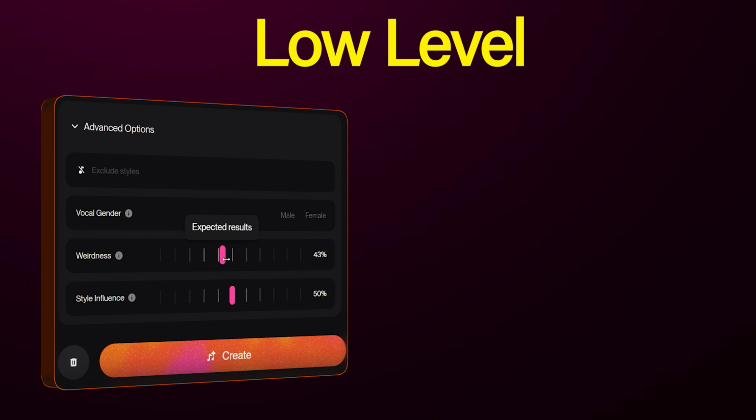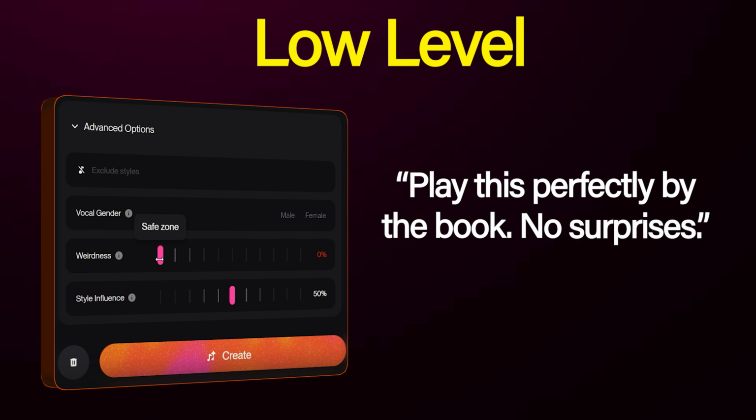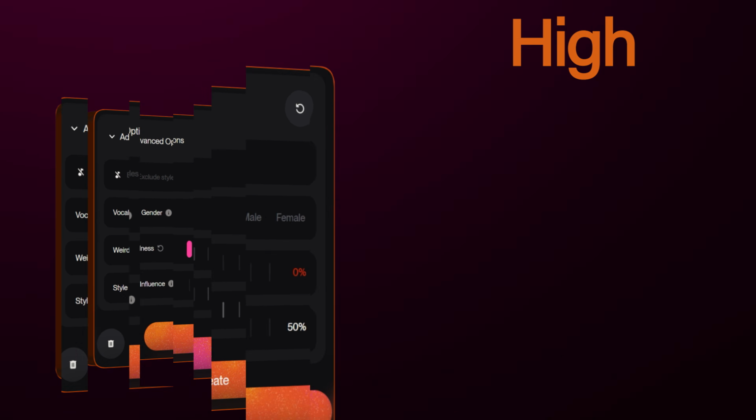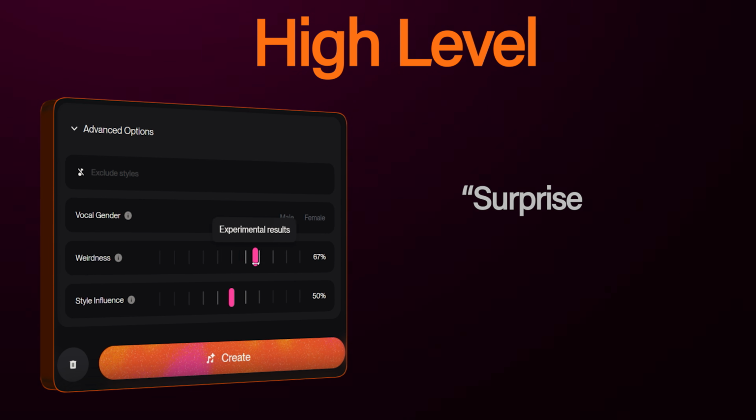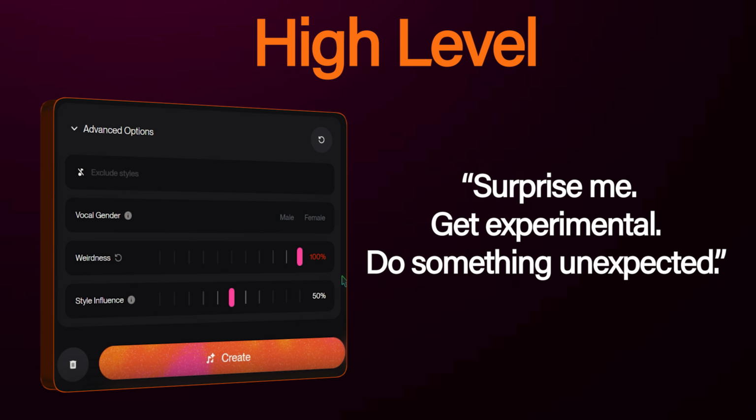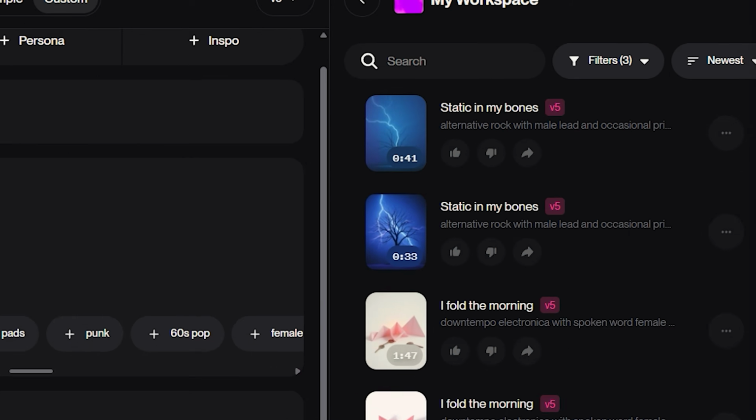At a low level, you're telling the AI, play this perfectly by the book, no surprises. At a high level, you're telling it, surprise me, get experimental, do something unexpected. Let's listen to this in action.